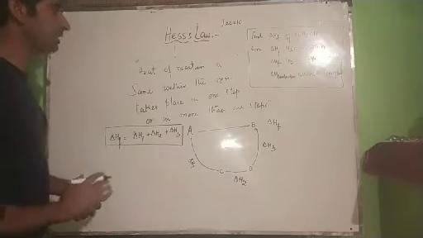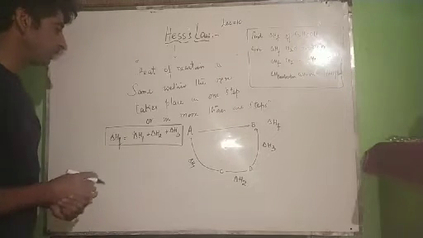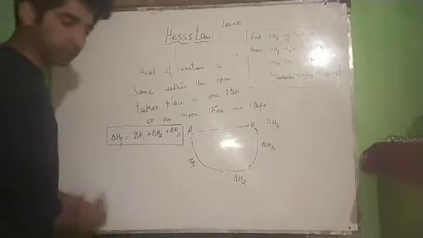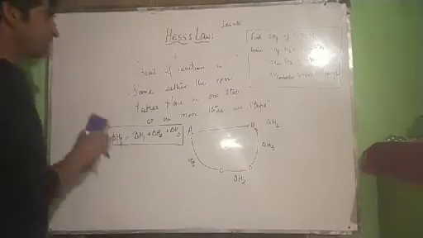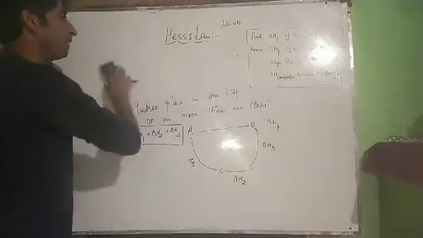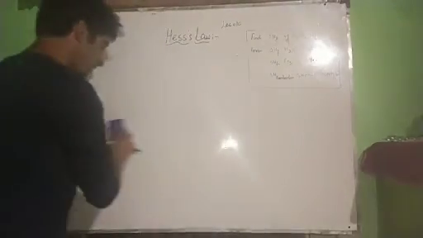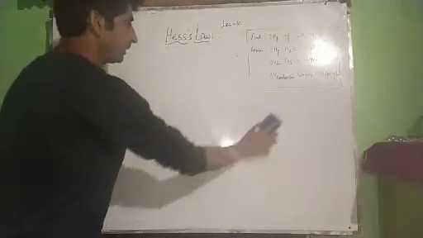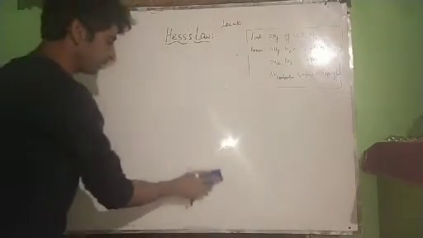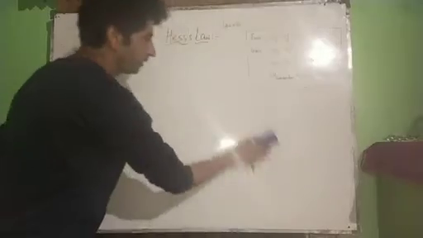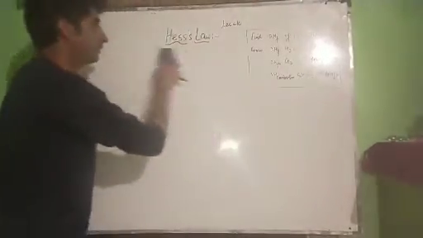Let's explain this law taking examples. With the help of examples, we will explain this law. Now let us take the example of formation of carbon dioxide first. What does Hess's law state? If you carry out a reaction in one step or in more than one steps, the heat of formation will be the same.